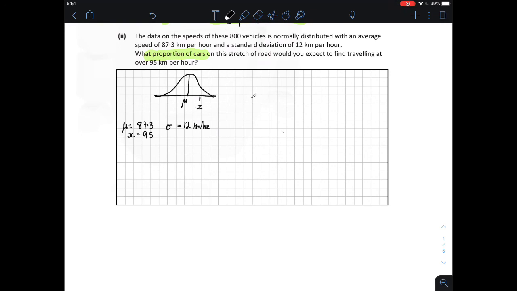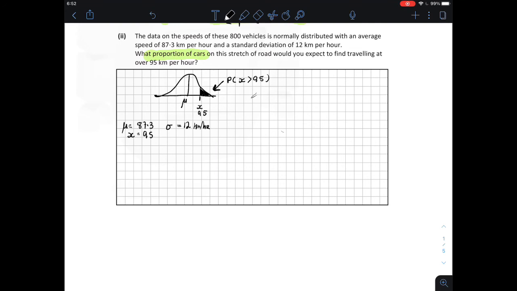So X is 95. Let's put that information on our normal distribution graph so we can see what we're looking for. I want the proportion of cars that falls above 95, so I'm looking for this area here, the probability of x being greater than 95.